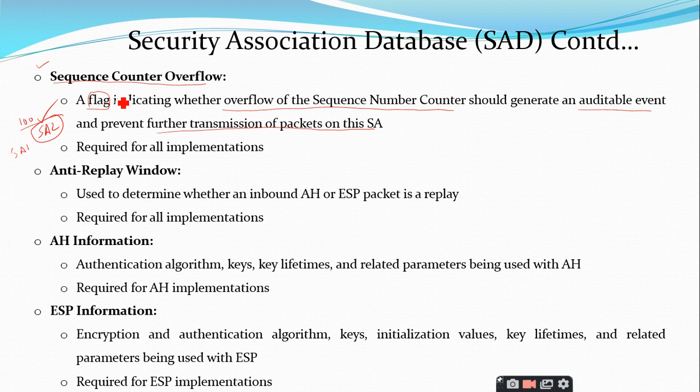So for this purpose the sequence counter overflow is used, and as I told you, this parameter is also required by both AH and ESP. And the next parameter is the anti-replay window.